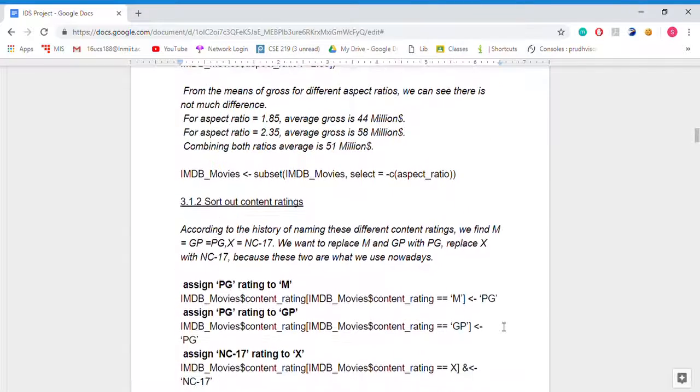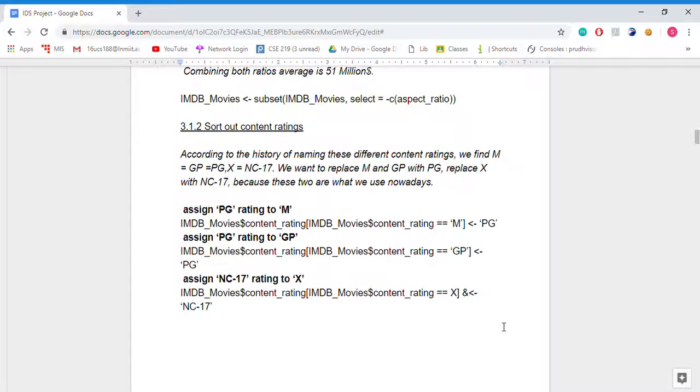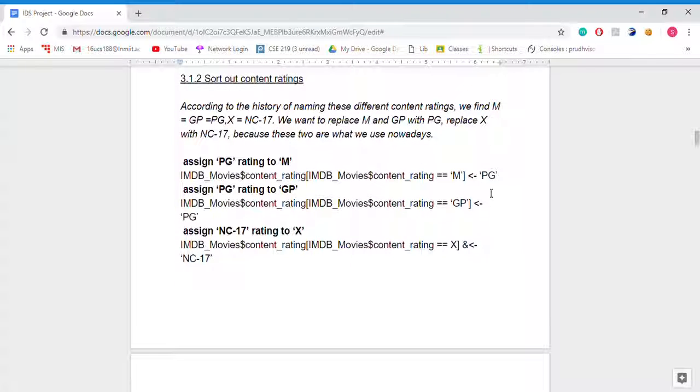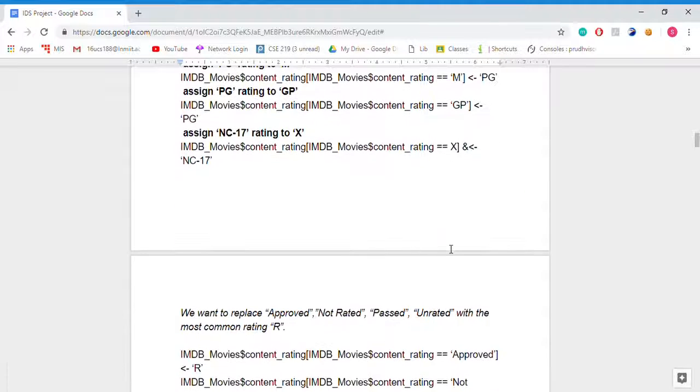Now we are sorting out the content rating. In our data set we have content ratings like M, GP and X which are not used today. So we'll be changing them: M and GP to PG, and X to NC-17.